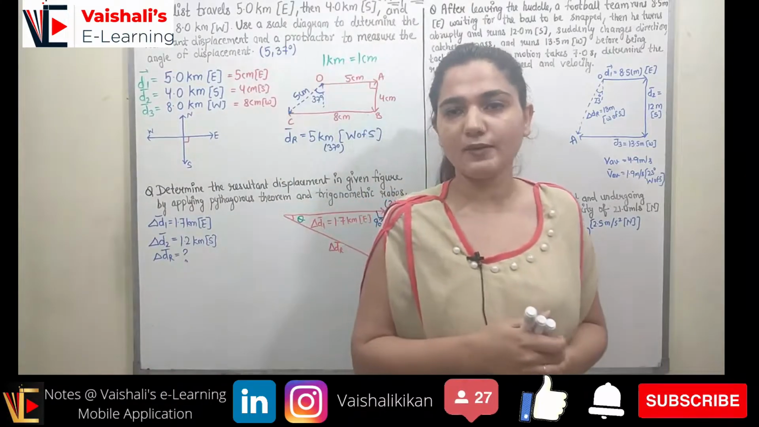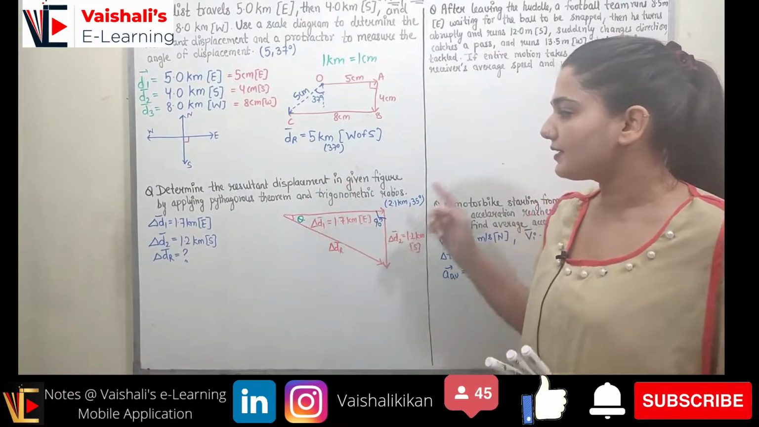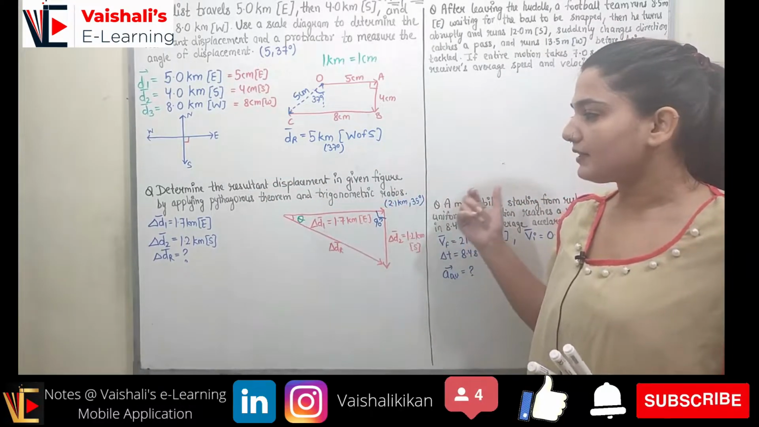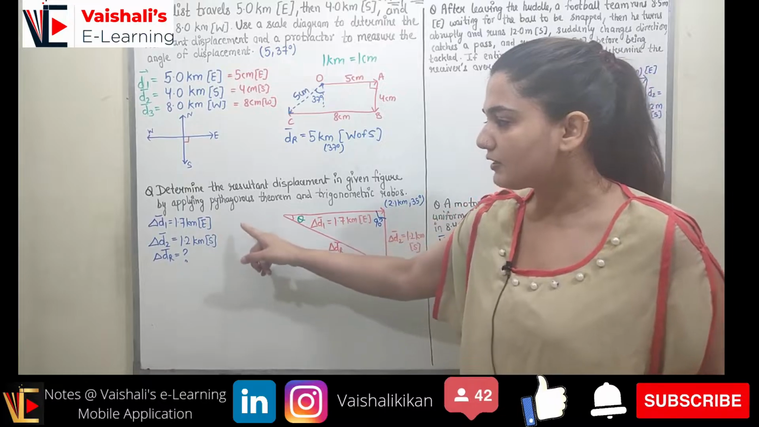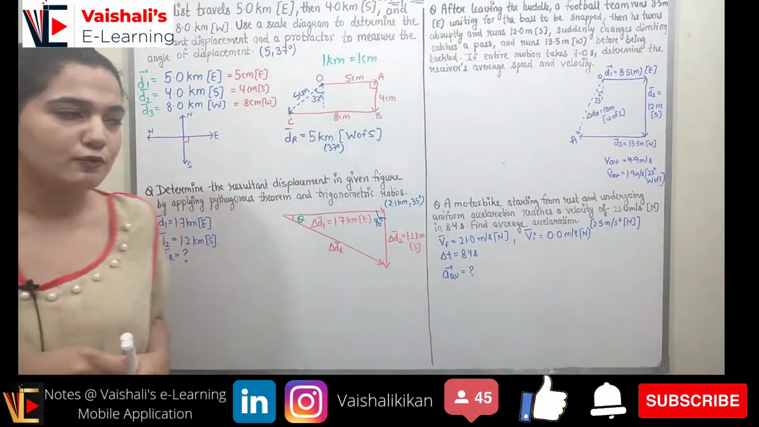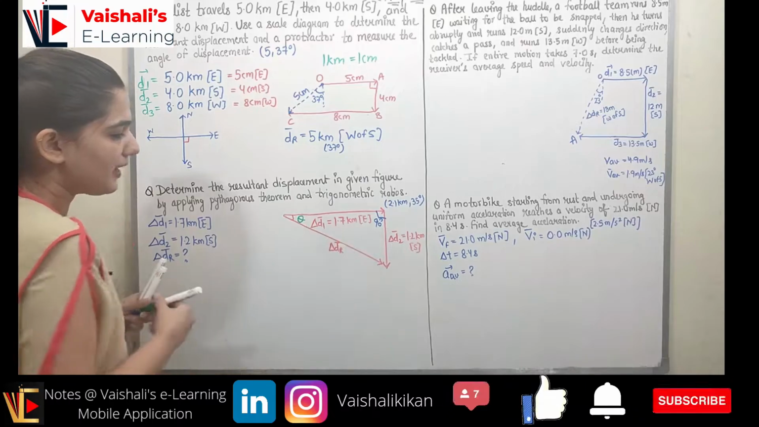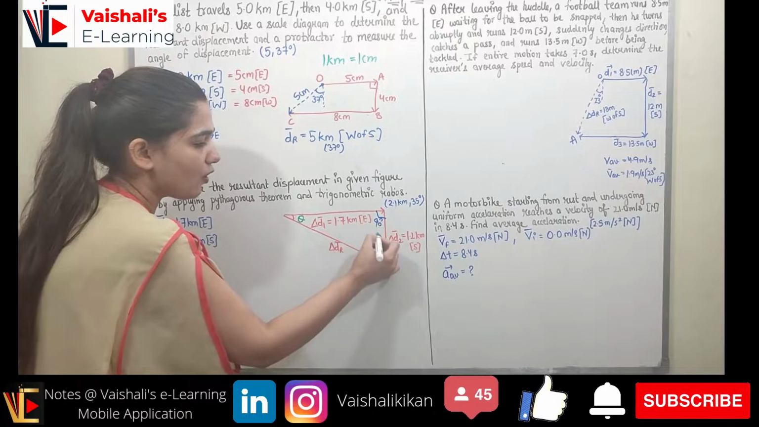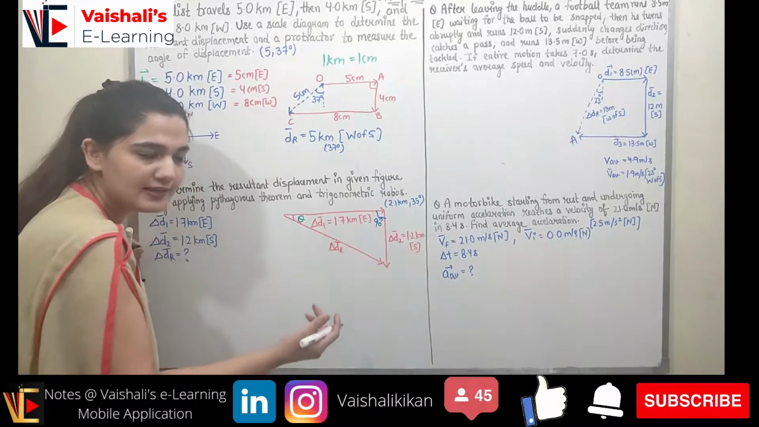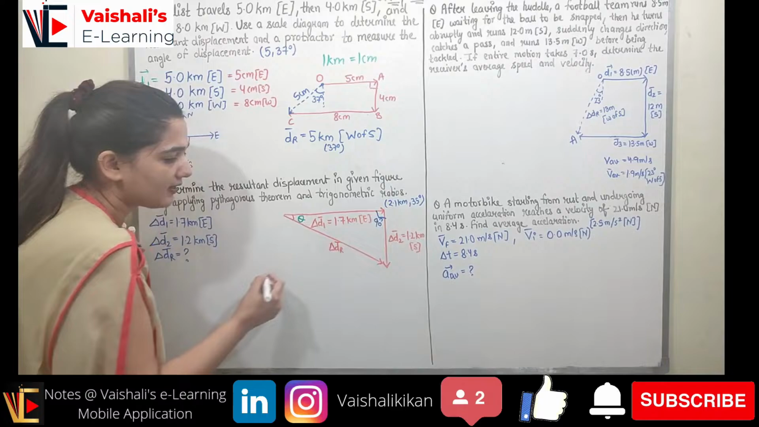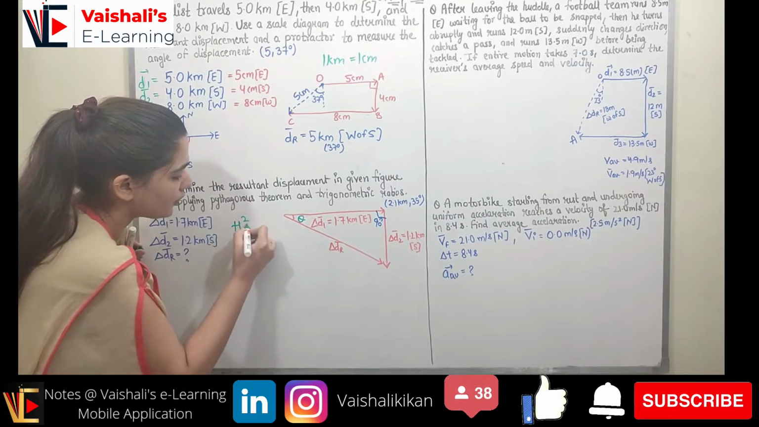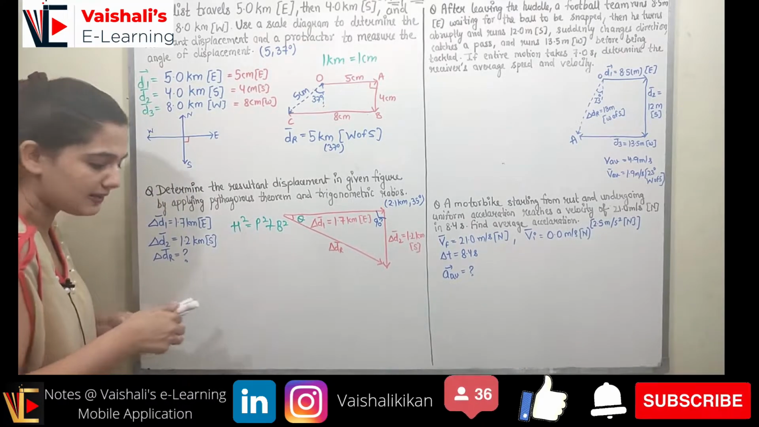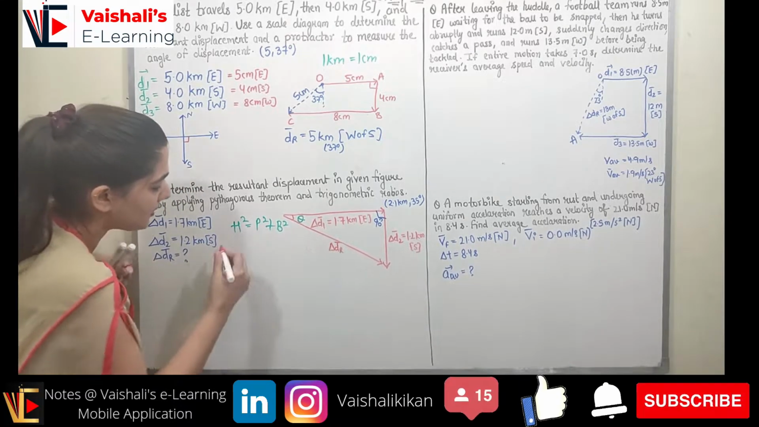Now coming to question number 2, it states: determine the resultant displacement in the given figure by applying the Pythagoras theorem and the trigonometric ratios. D1 is given as 1.7 kilometer east, D2 is given as 1.2 kilometer south, right? So this is the diagram that we have. Now we have D1, now we have D2. We can apply the Pythagoras theorem because east and south are at 90 degree to each other. This is a right angle triangle. According to the Pythagoras theorem, hypotenuse square is equal to perpendicular square plus base square, right? This identity we know. Now what is the hypotenuse here?